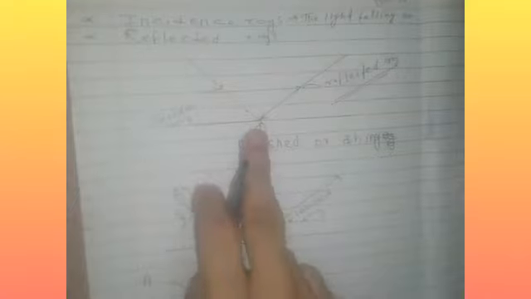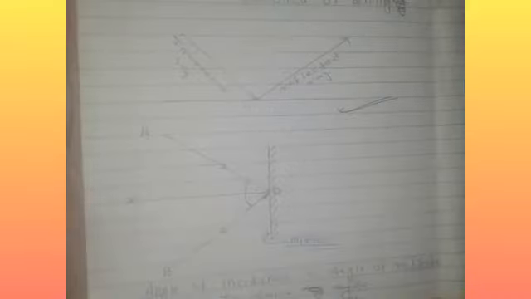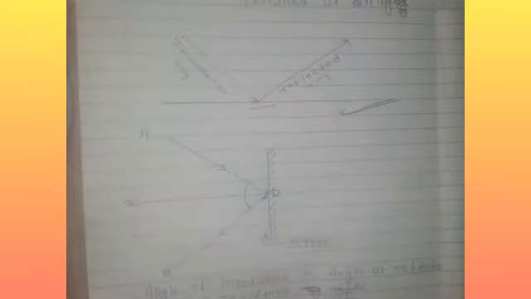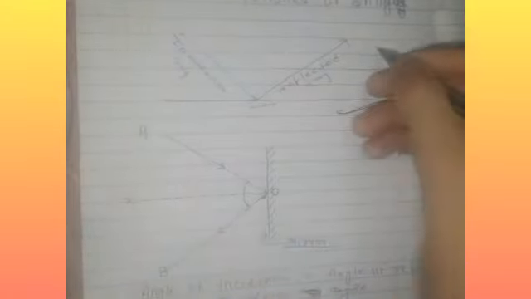That is the incident and reflected ray. It occurs on a polished shiny surface. In another picture, the incident ray comes on the polished shiny surface, then it reflects.